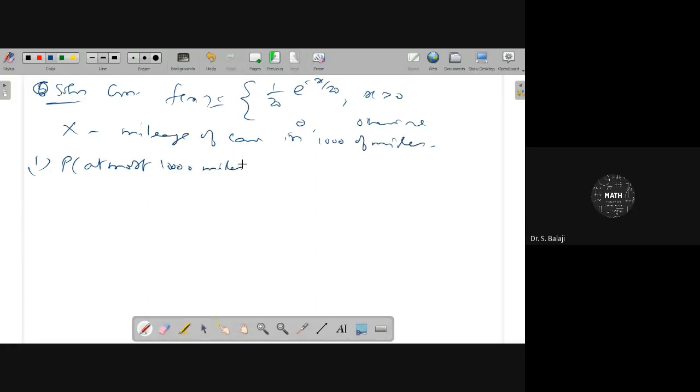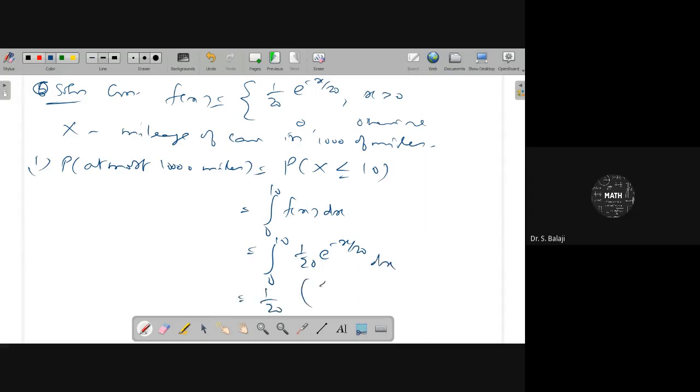At most 10,000 miles means less than or equal to 10. The lower limit is 0, therefore the integral from 0 to 10 of f of x dx, which is the integral from 0 to 10 of 1 by 20 e power minus x by 20 dx.